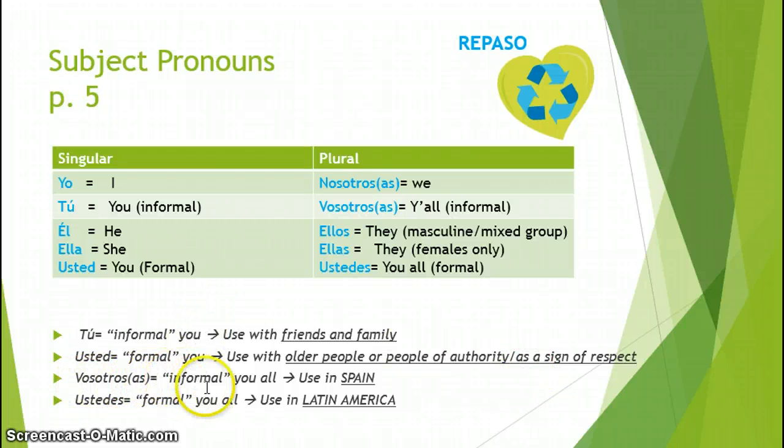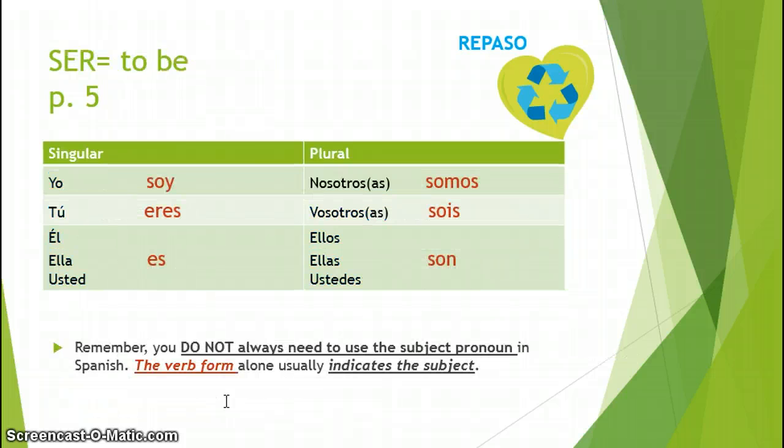Vosotros or vosotras is when I'm directing a group of people. This is more common in Spain, and this is like saying y'all. That's just a little bit more relaxed, informal way to address a group. In Latin America, ustedes is going to be more formal, but it's also more common. They just don't use that informal form that they use in Spain. Es diferente.